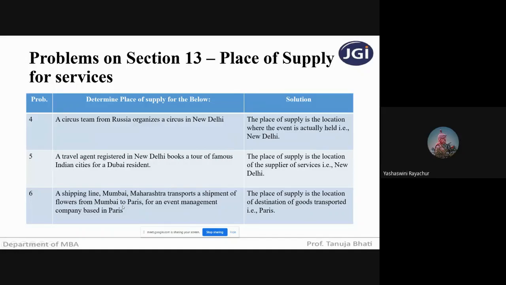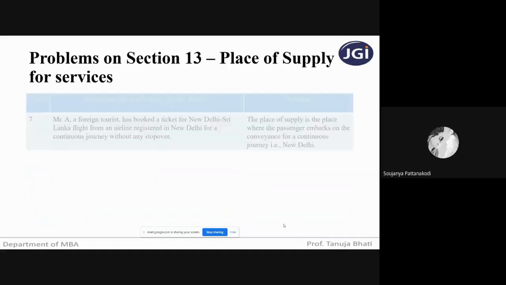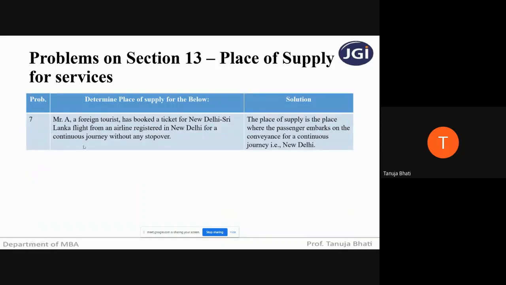Yes, students? Ma'am, Paris. Paris, because in case of transportation of goods, the location will always be the destination where the goods are destined to reach. So the place of supply is the location of destination of goods transported, that is Paris. Is this clear to everyone? Yes, ma'am. Okay. Next.